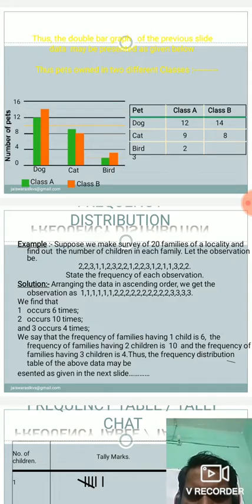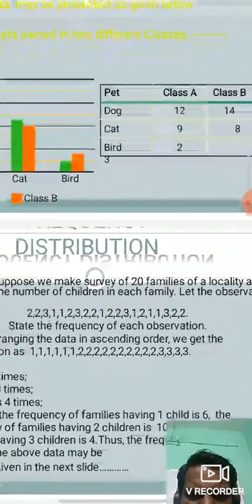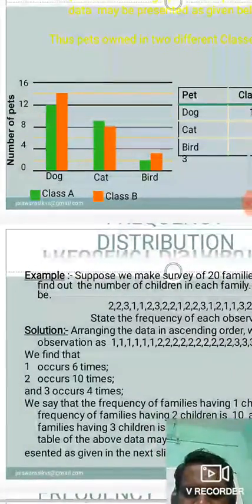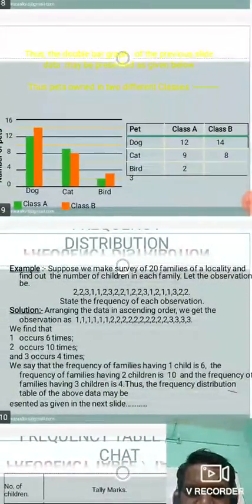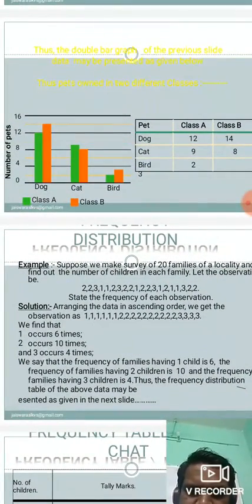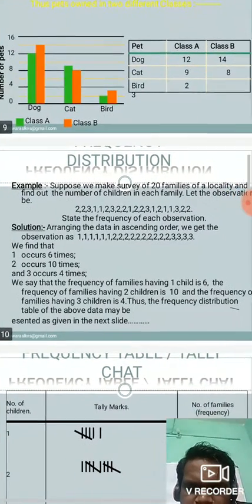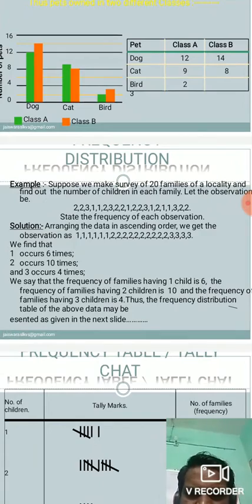Actually, it is not 0, it should be 3 as per the double bar graph. See, as per the double bar graph, it should be 3. So correct it. Okay. So this is the concerned double bar graph for this table. So I hope you all are able to understand.